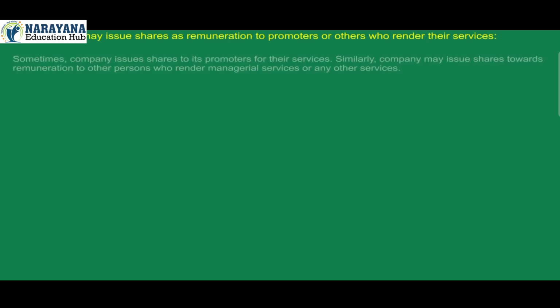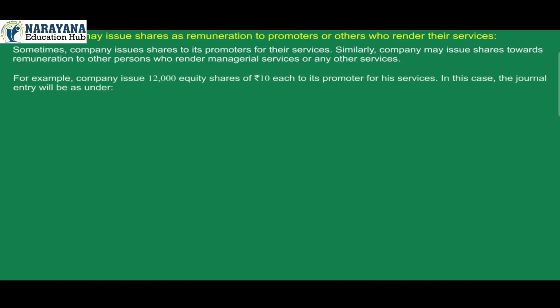2. Company may issue shares as remuneration to promoters or others who render their services. Sometimes company issues shares to its promoters for their services. Similarly, company may issue shares towards remuneration to other persons who render managerial services or any other services. For example, company issues 12,000 equity shares of Rs 10 each to its promoter for his services.